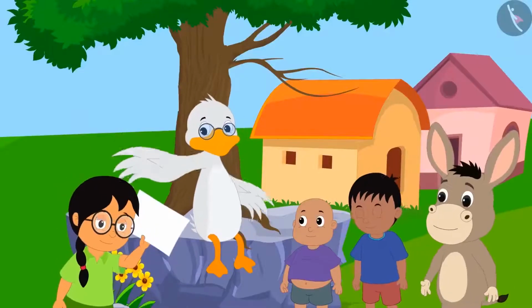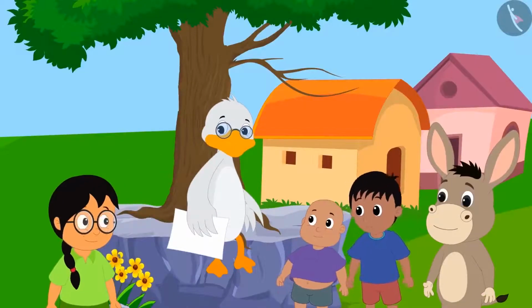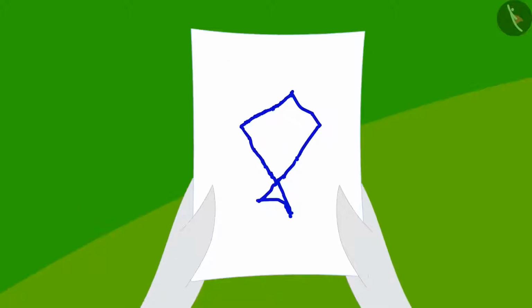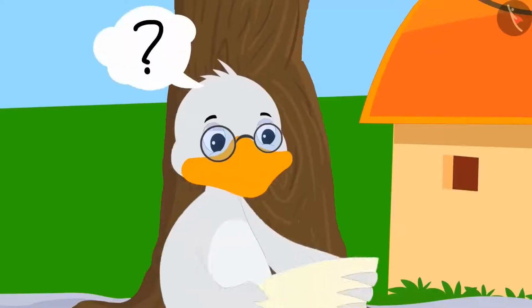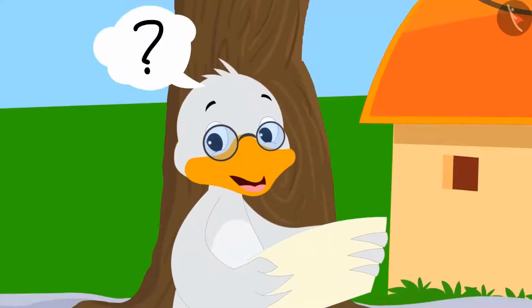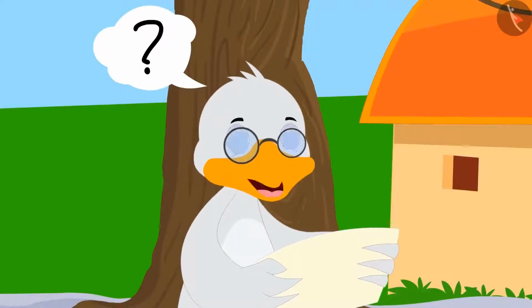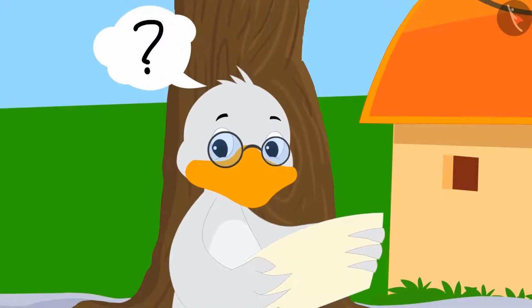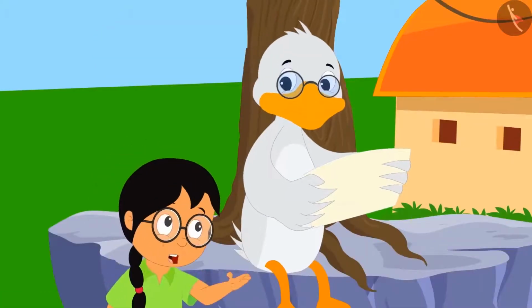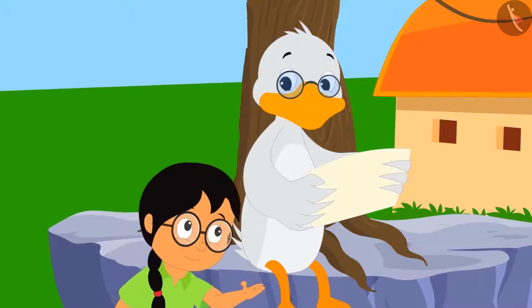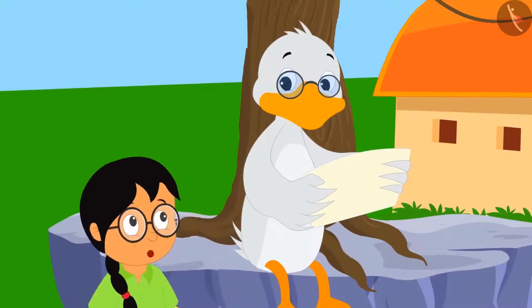Meenu first shows her shape to the competition judge, Batak uncle. What shape are you trying to make, Meenu? I'm not able to understand anything, Vadbula Batak uncle asks Meenu. Oh, this is a kite, Uncle Duck. Can't you identify it?